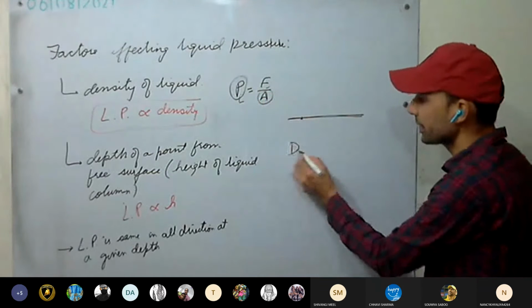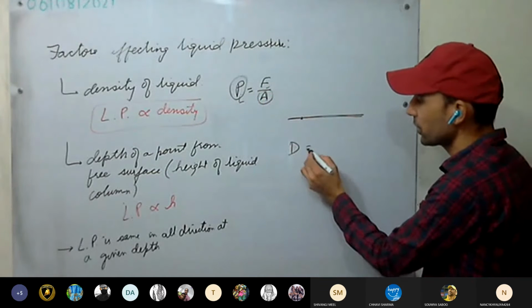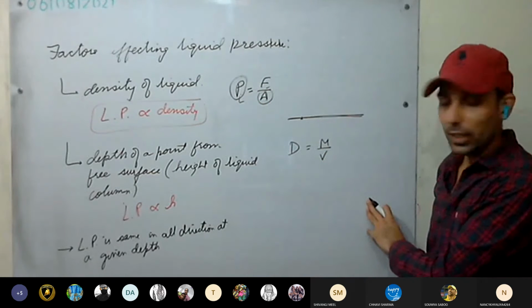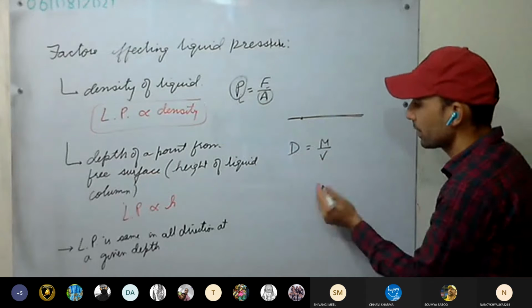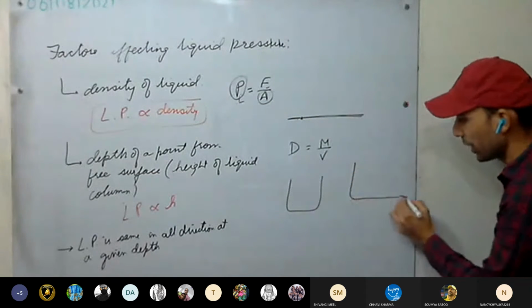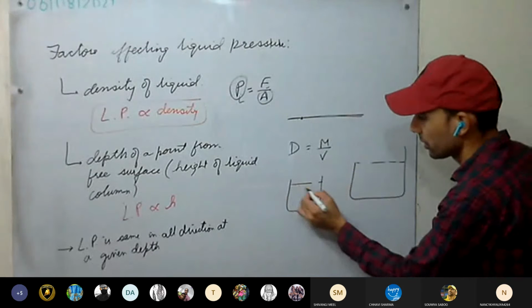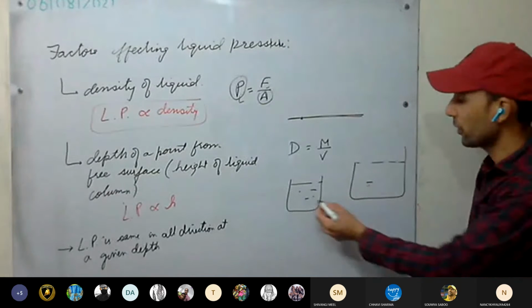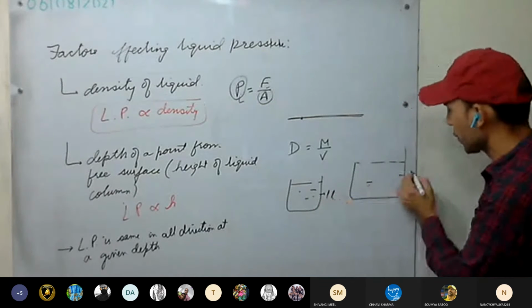Like we see the density. Density of a substance is what? Mass per unit volume. It means, for example, you take water this much or water this much. Density in both containers of water will be the same, whether you have taken 1 liter or 5 liters.